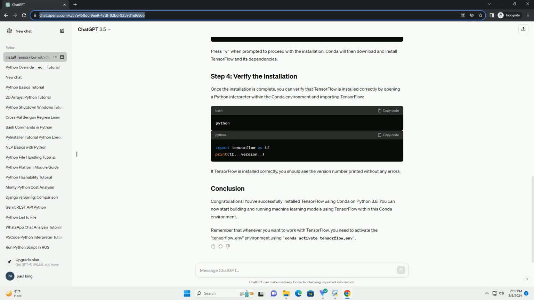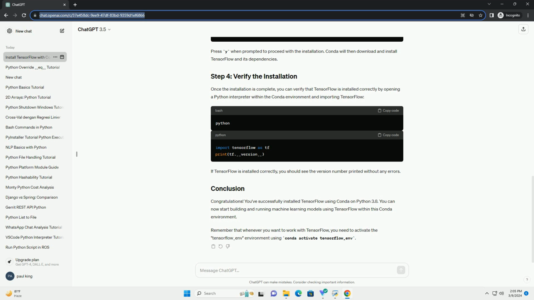If you have GPU support and want to install the GPU version, you can replace tensorflow with tensorflow-gpu in the command. Run the following command to install TensorFlow. Press Y when prompted to proceed with the installation. Conda will then download and install TensorFlow and its dependencies. Once the installation is complete,